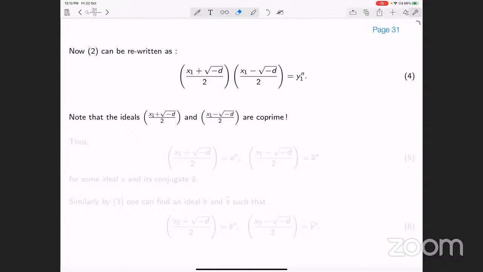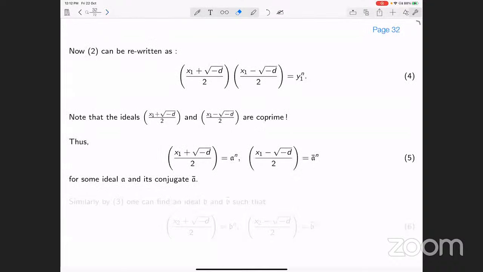Therefore, 1 belongs to the ideal generated by x1 plus square root of minus d by 2 and x1 minus square root of minus d by 2. Since 1 belongs to the ideal generated by these two, the ideal generated by these two will be the entire ring of integers, which is not true. Therefore, each of these ideals are co-prime, right?